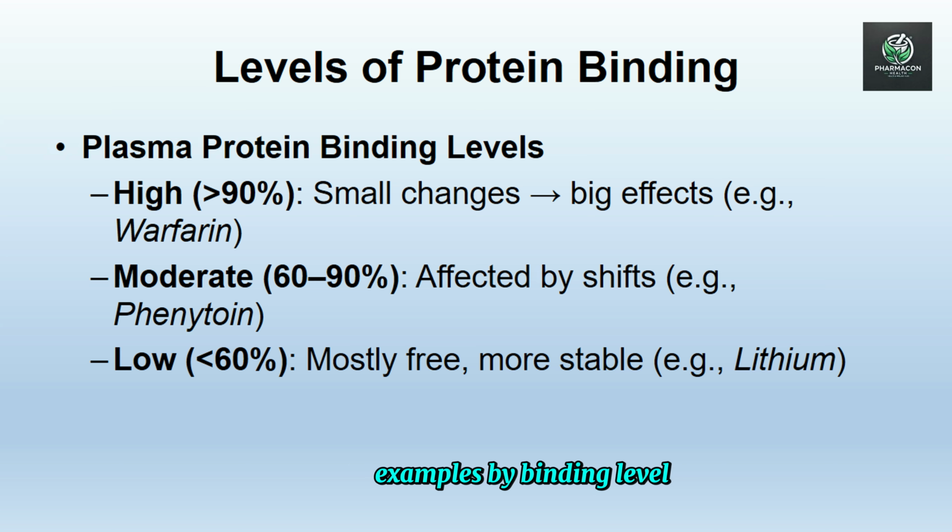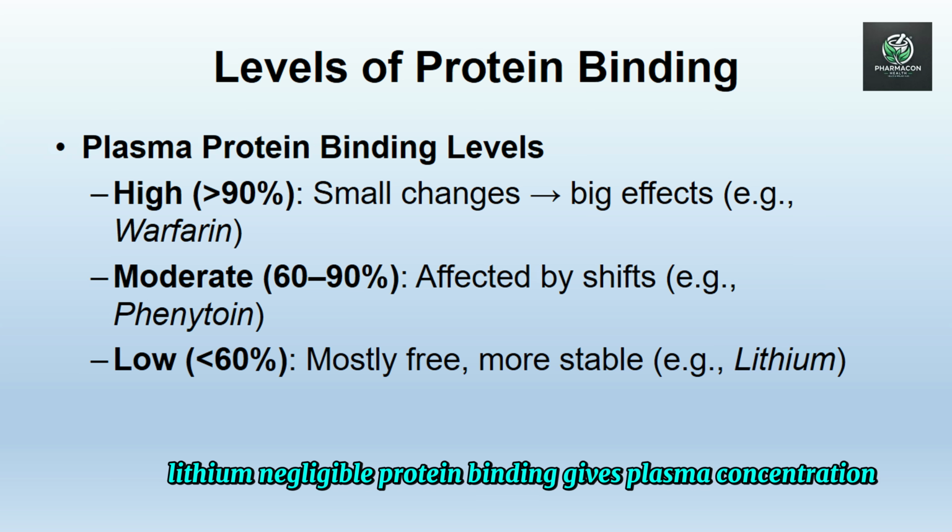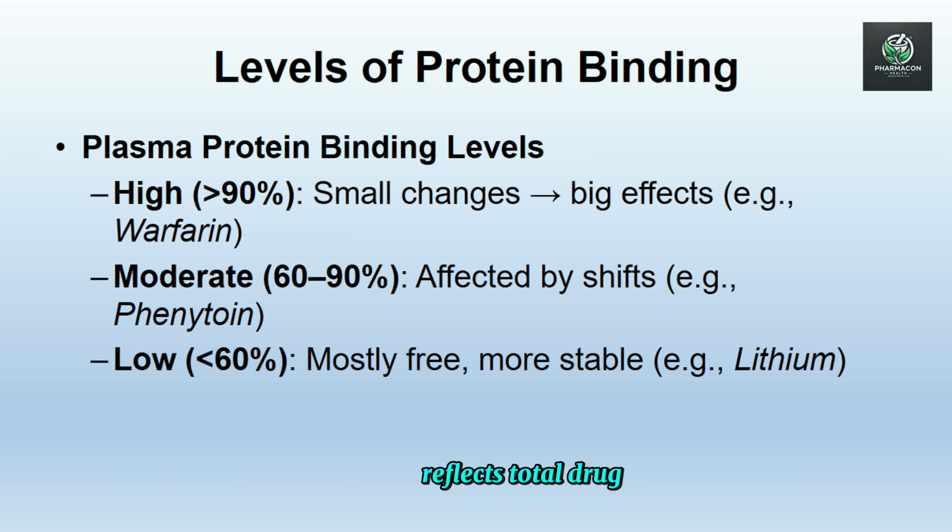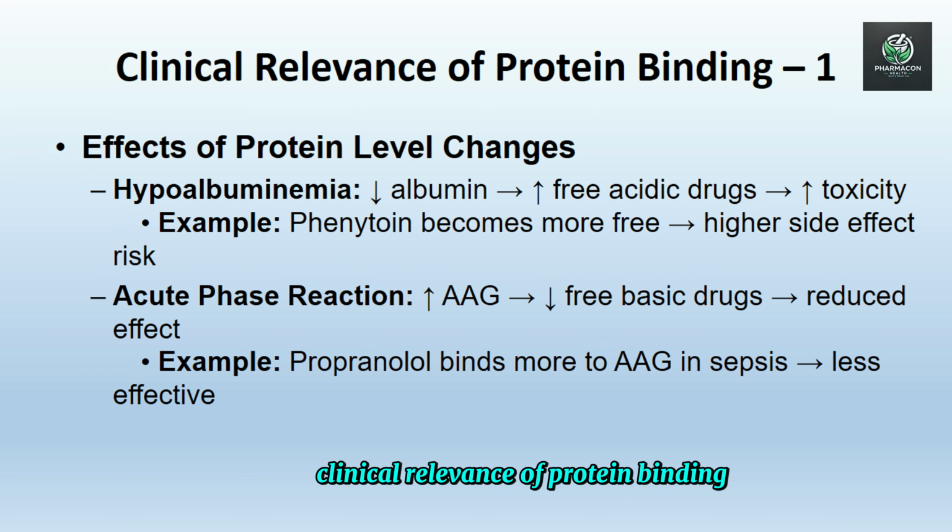Examples by binding level. Warfarin, highly bound, greater than 97%, mainly to albumin, gives a narrow therapeutic index. Phenytoin, approximately 90% bound, is sensitive to albumin changes. Theophylline, approximately 40% bound, gives a more consistent effect. Lithium, negligible protein binding, so plasma concentration reflects total drug.